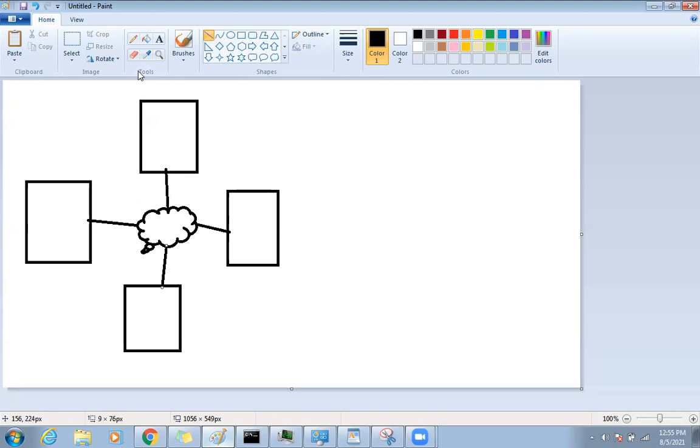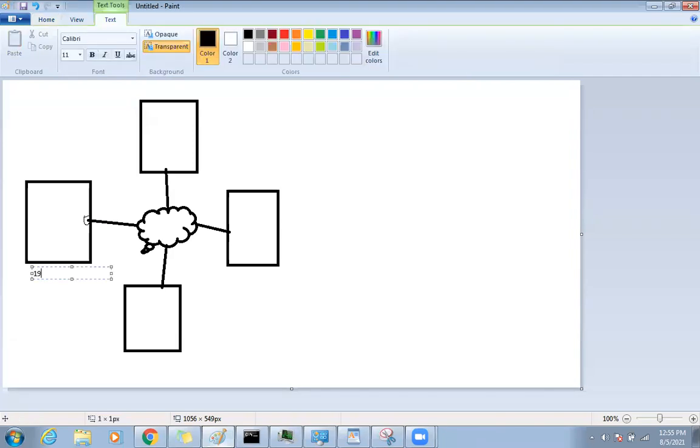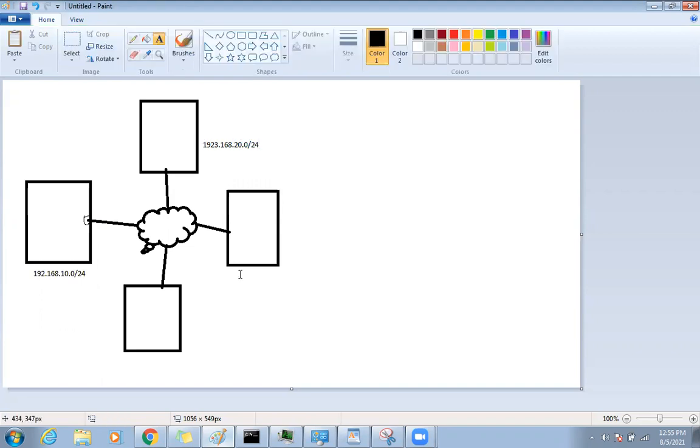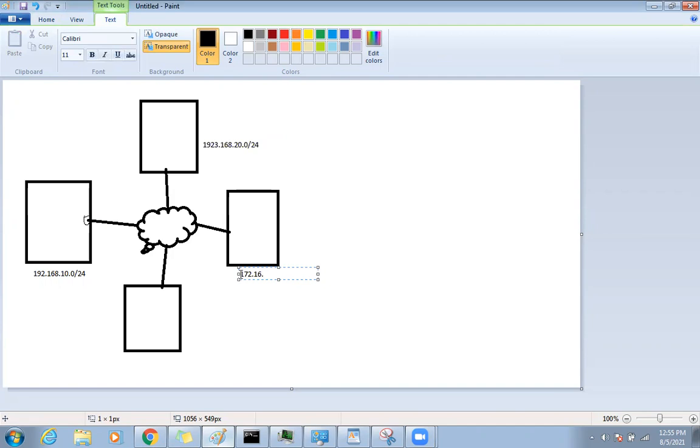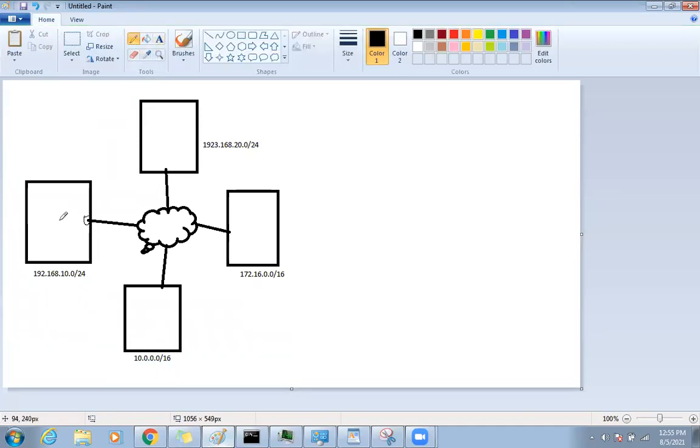Once they provide you connectivity, every site will have a separate network. Let's say you have 192.168.10.0/24. This site can have the network 192.168.20.0/24. Then this site can be 172.16.0.0/16, or this site can be something like 10.0.0.0/16. So all offices have different networks.